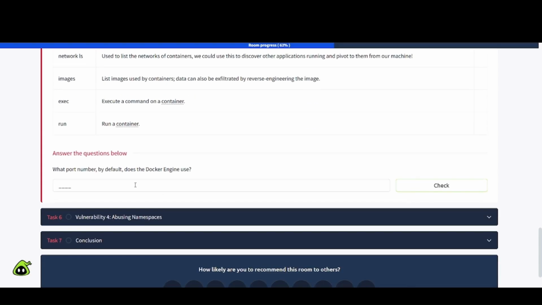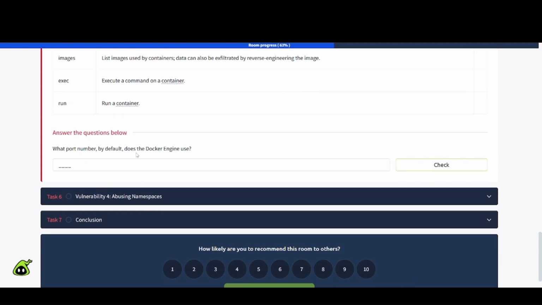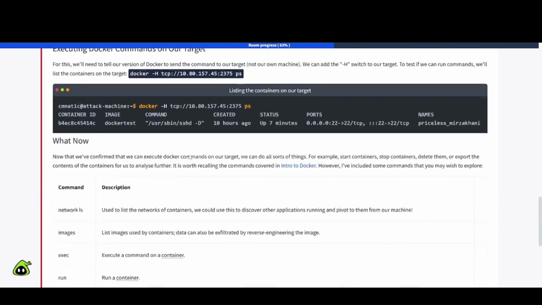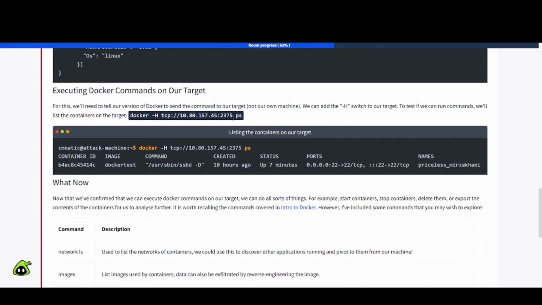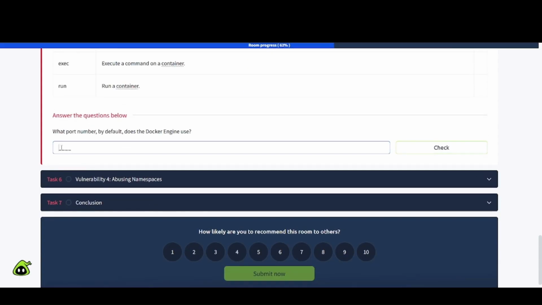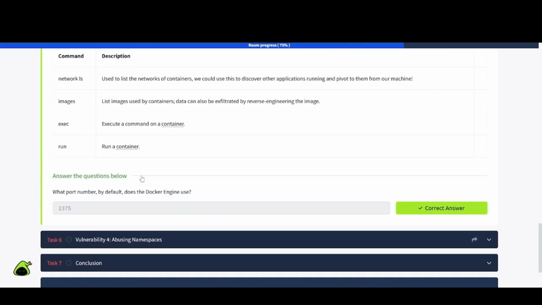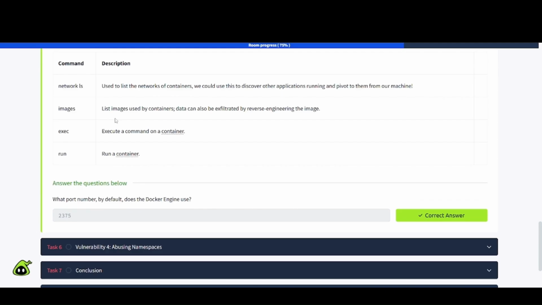So another question here: what port number by default does the Docker engine use? Well, we already know it runs on this port here, 2375 by default, so we're just going to plug that in as such. But we have various different commands here that we can try to exploit that vulnerability.